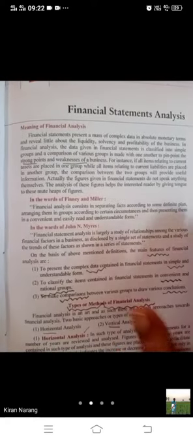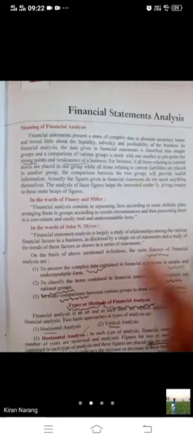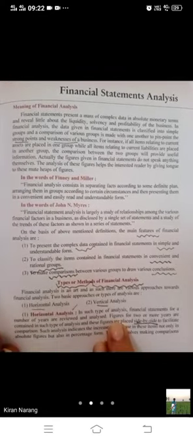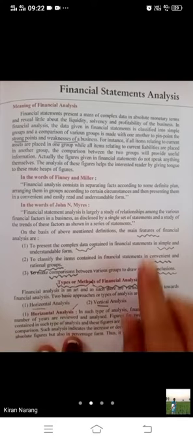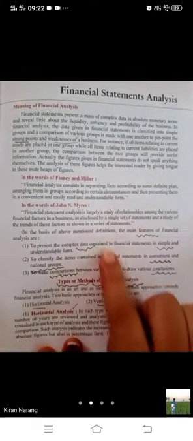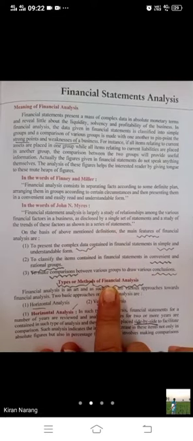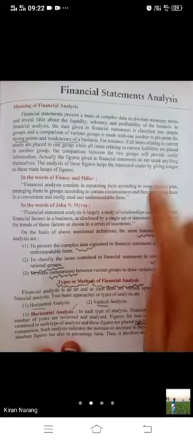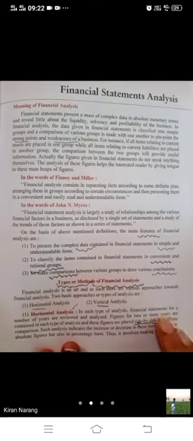From here, two questions we have done. What is the meaning and types or methods of financial statement analysis, horizontal and vertical? One more question can be asked: what is the meaning of financial statement analysis, and what are its main features? Two questions from this page can be asked, bache. Meaning, features, meaning and types.